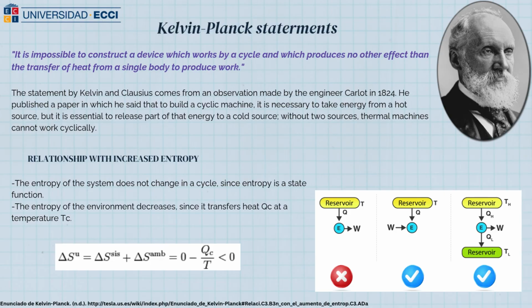In other words, no thermal machine operating in a cycle can be 100% efficient. It always requires two sources at different temperatures, a hot source from which it extracts heat, and a cool source to which it rejects a quantity of heat.